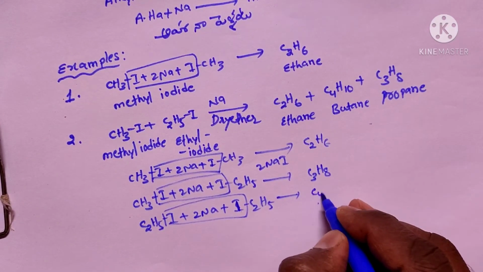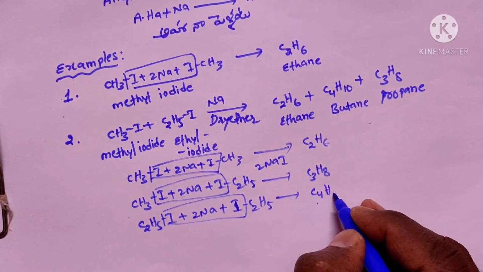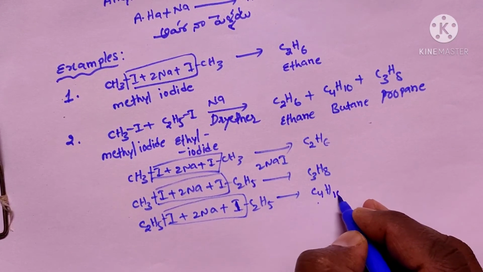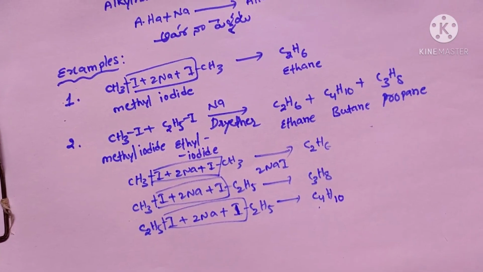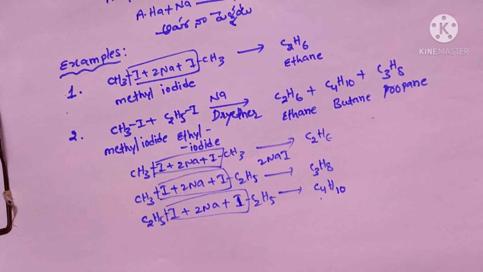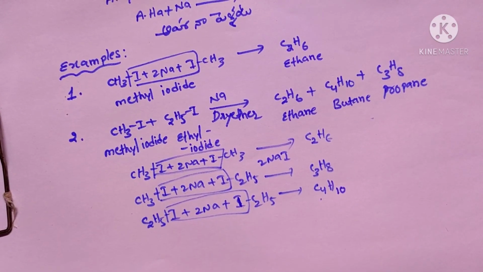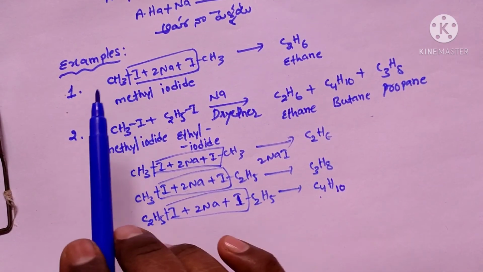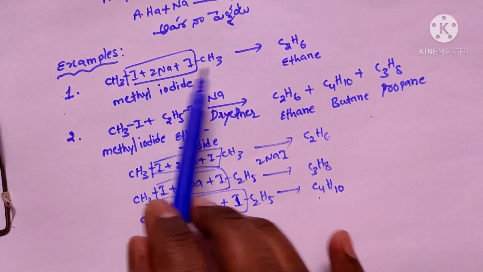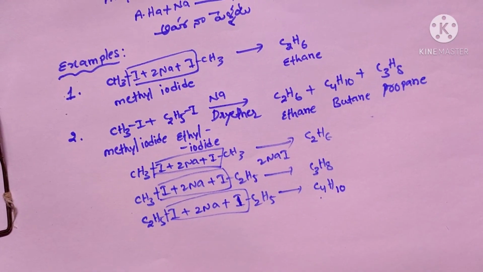So C4H10. So like that, the number of alkanes obtained in this Wurtz reaction depends on the alkyl halides that we take. If we take 2, we get the 3 alkanes.